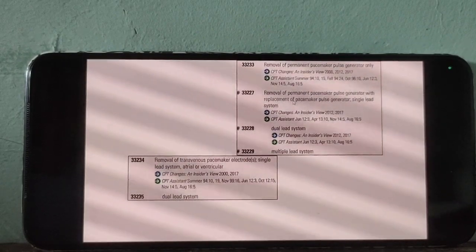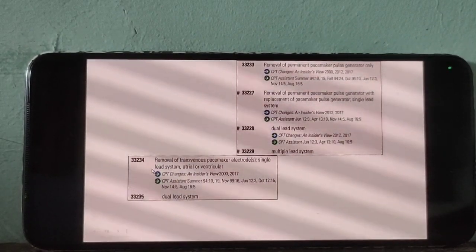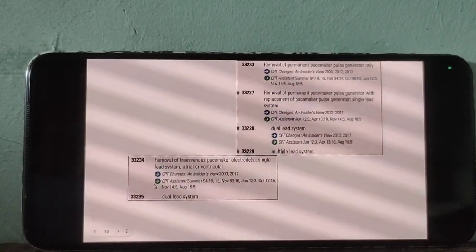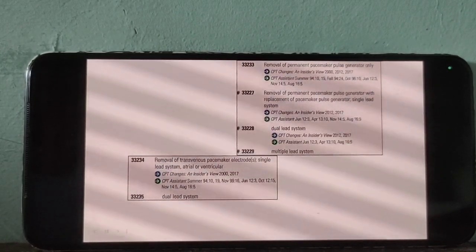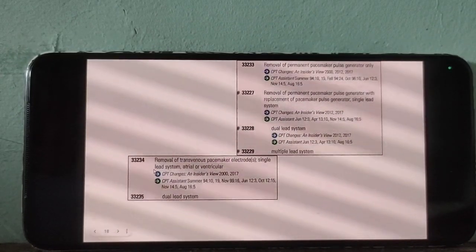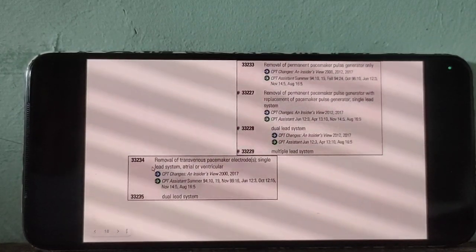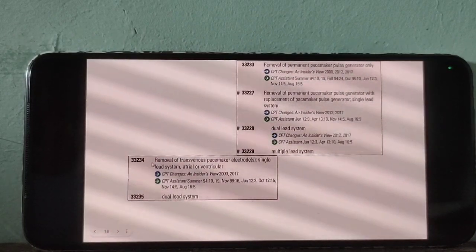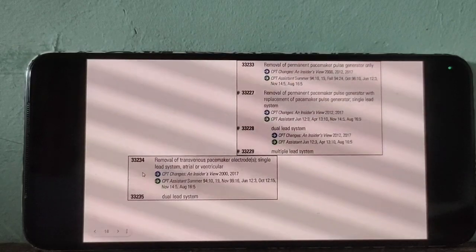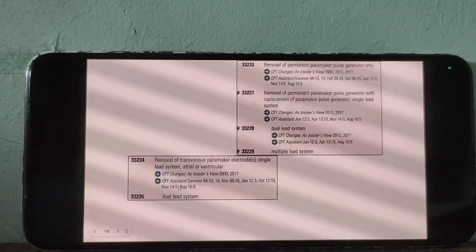The above code section is for the battery, then 33234 and 33235 are for the electrode. 33234 is for removing the electrode, single lead system; 33235 is for dual lead system.